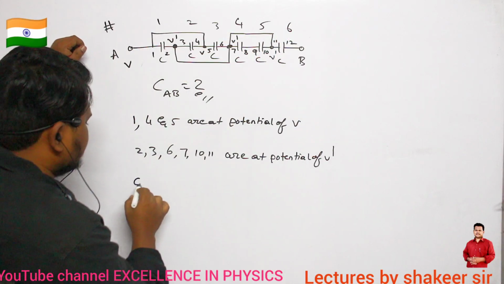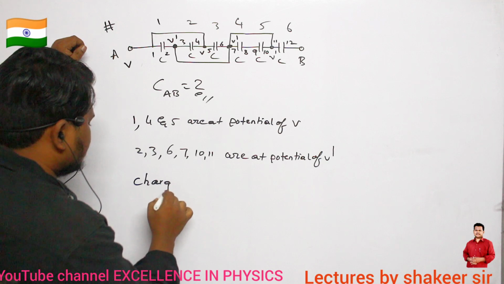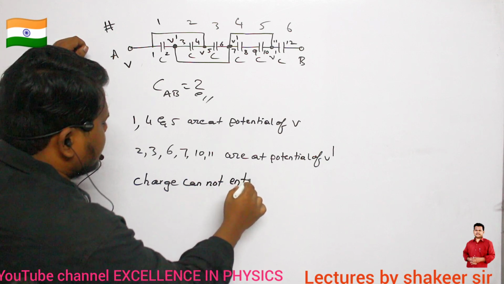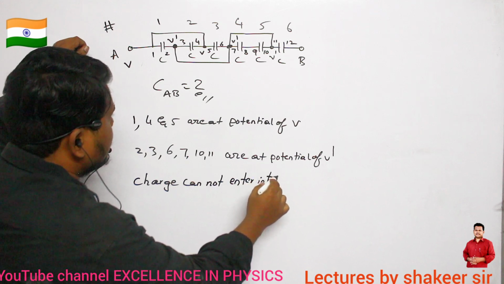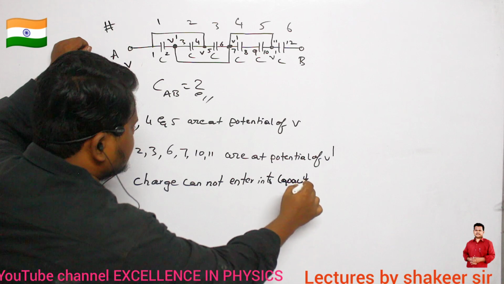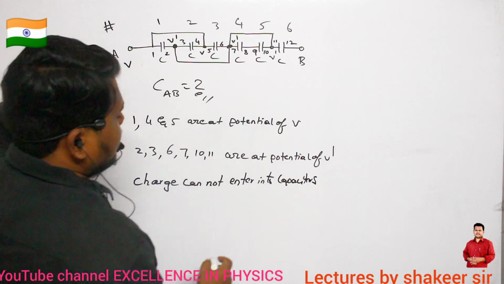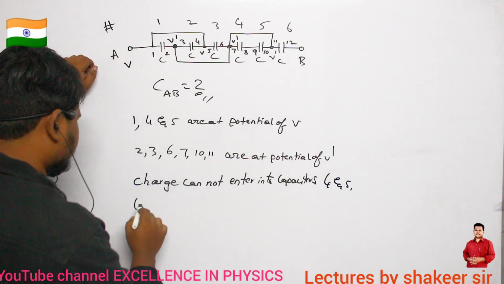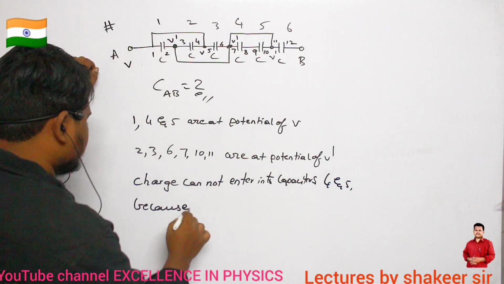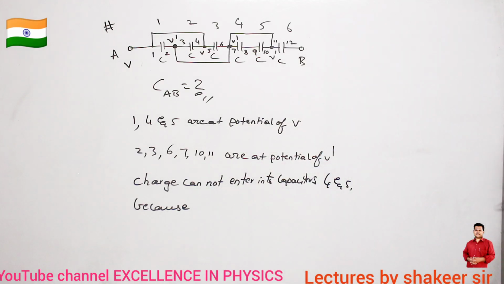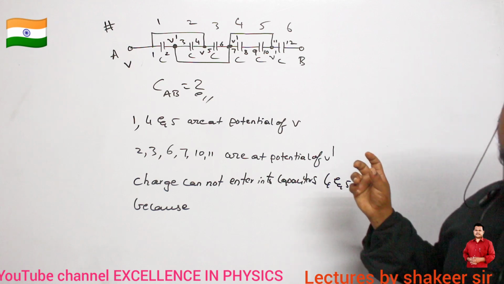So here I can write that charge cannot enter into capacitors 4 and 5.